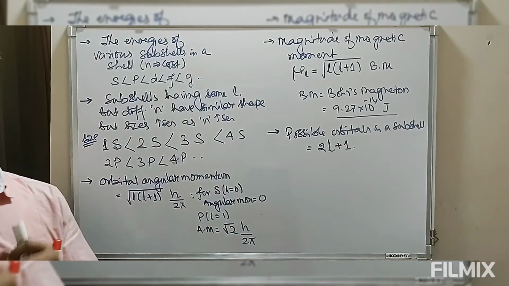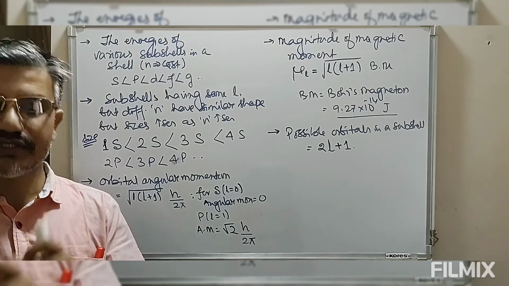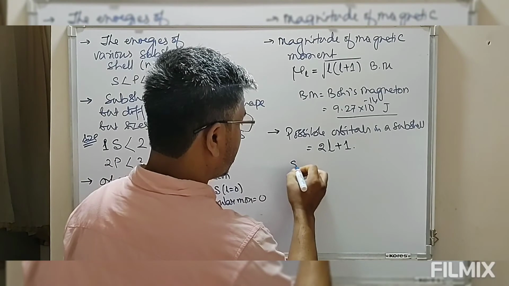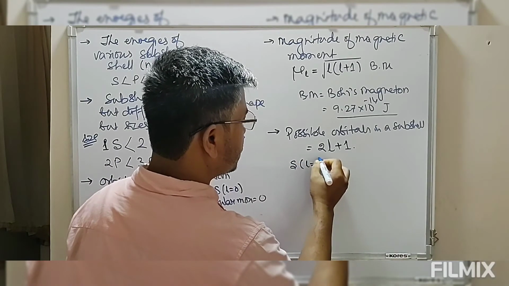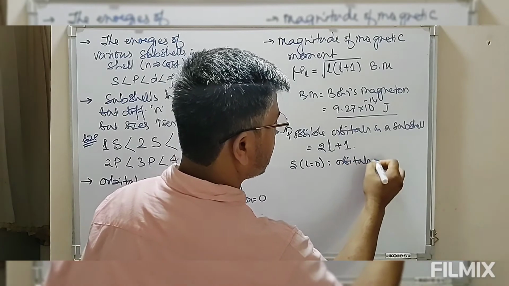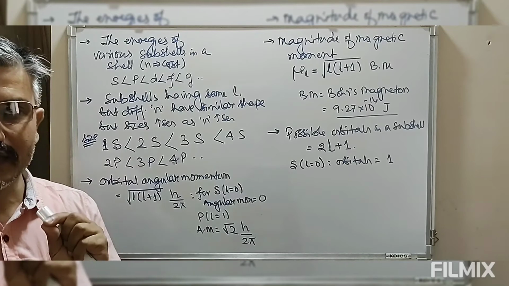So for s, l equals 0, so the number of orbitals possible is 1. s can have only one orbital.